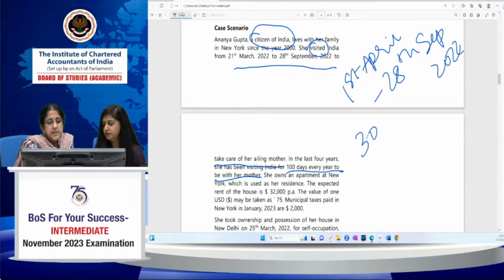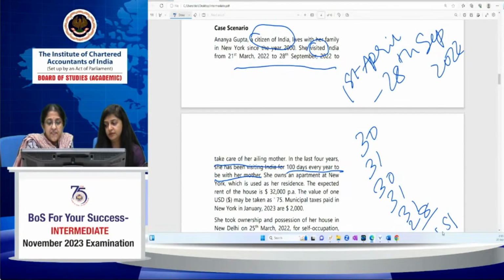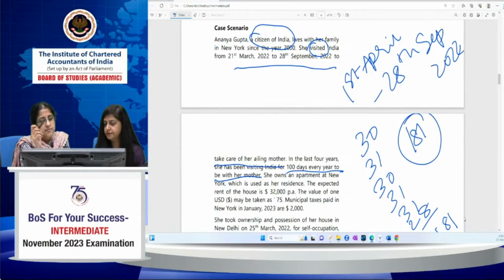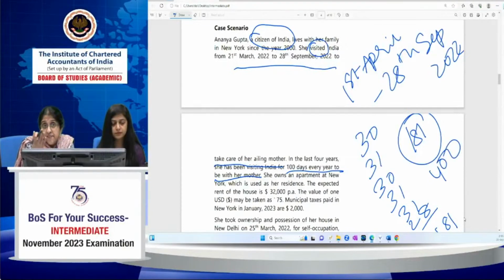So April 30 days, May 31, June 30, July 31, August 31, September 28. So 8 plus 3 is 11, carry 1; 3 fives are 15 plus 1 is 16; 180 plus 2 is 182... so 181 days. She stayed in India for 181 days. In each of the last 4 years she visited India for 100 days, so 400 days. We have to go ahead and find her income. She is residing outside India and coming to India on a visit. She is an Indian citizen, and her stay in India is not 182 days, but it is greater than the others.